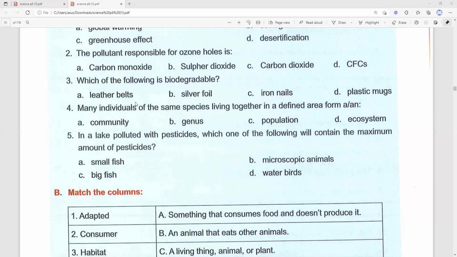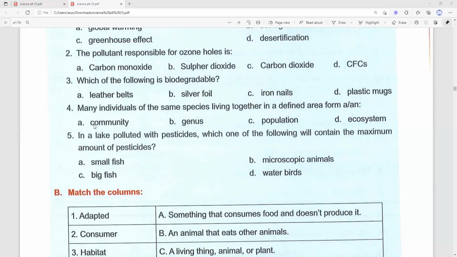Okay, so which of the following is a material that can be decomposed or biodegradable? A, leather belts. B, silver foil. C, iron nails. D, plastic mugs. The correct answer is silver foil.